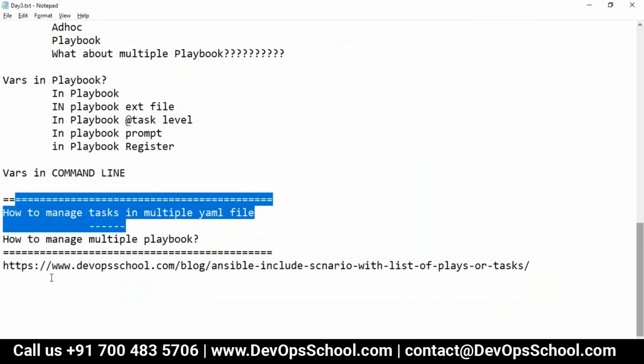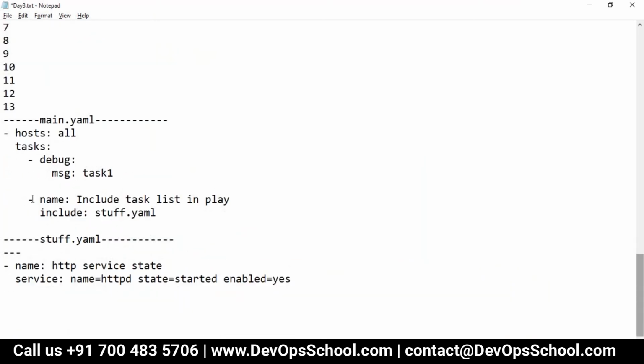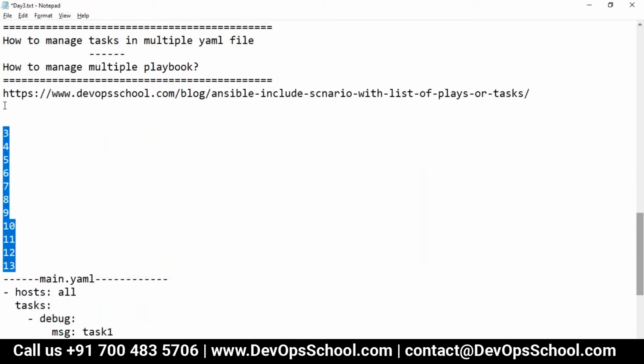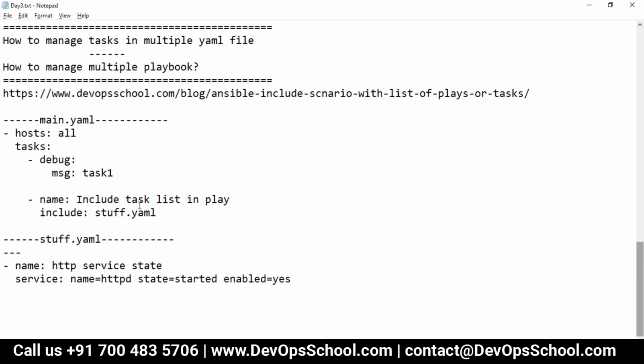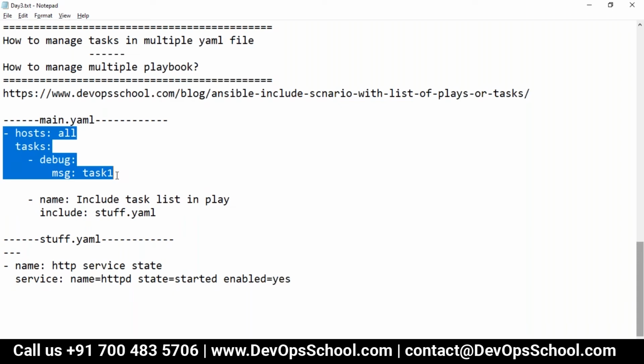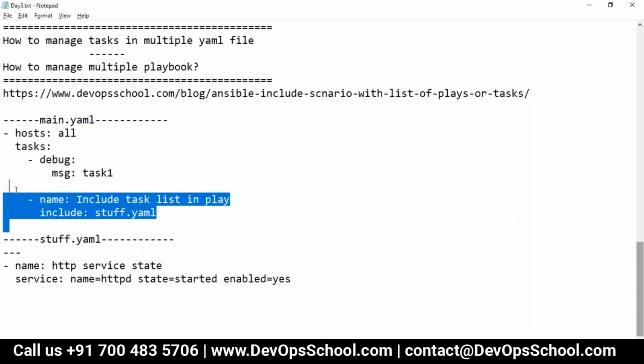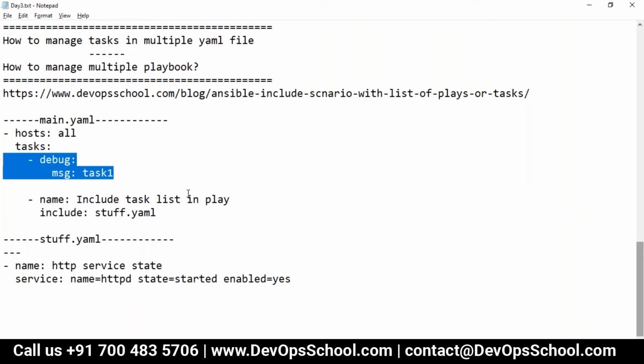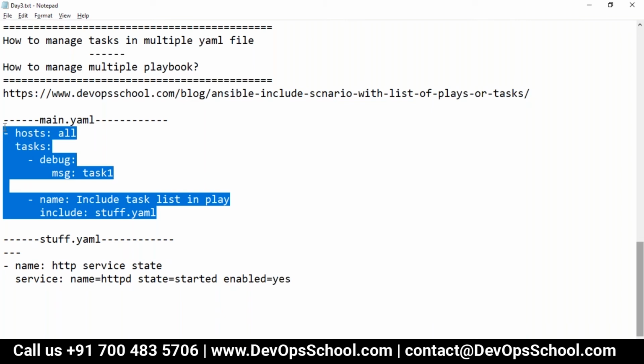I'll copy a simple YAML file for explanation and read it. Guys, look at this here. You have two plays here, right? In the selected code, how many plays do you have? Those are two tasks, right?